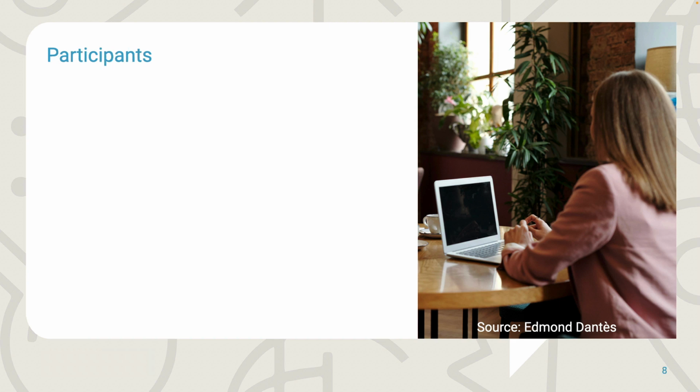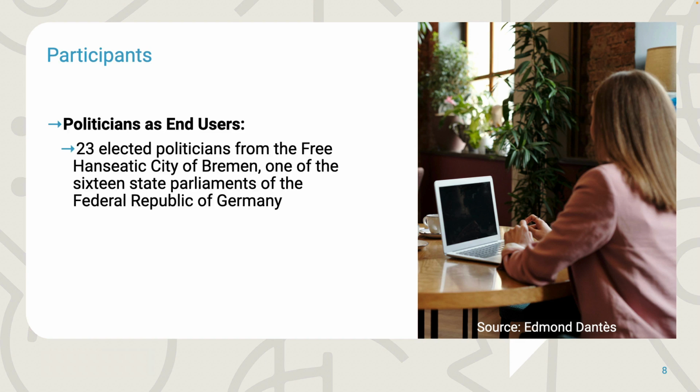A unique aspect of our work is covering the political spectrum in two countries, Germany and the United States of America. As end users, we recruited a politically diverse group of 23 elected politicians from one of the 16 state parliaments of the Federal Republic of Germany. We recruited 23 of the 84 elected representatives, that is, more than a quarter of representatives participated. The distribution of party affiliation of the end users is almost proportional to that of the last election. 15 of the end users were male and 8 were female, similar to the percentage of females in the state parliament of Bremen. The sample of end users was diverse in terms of the highest education completed.